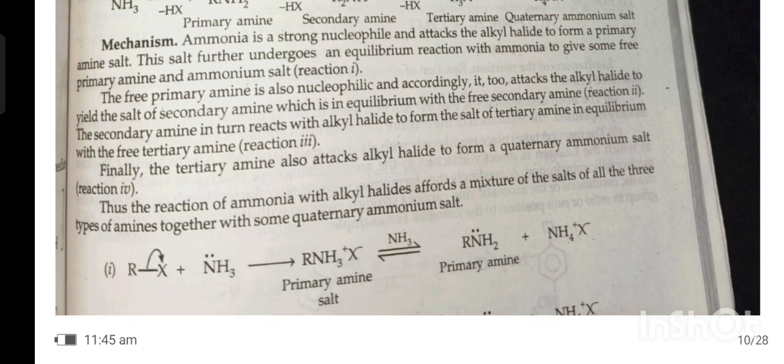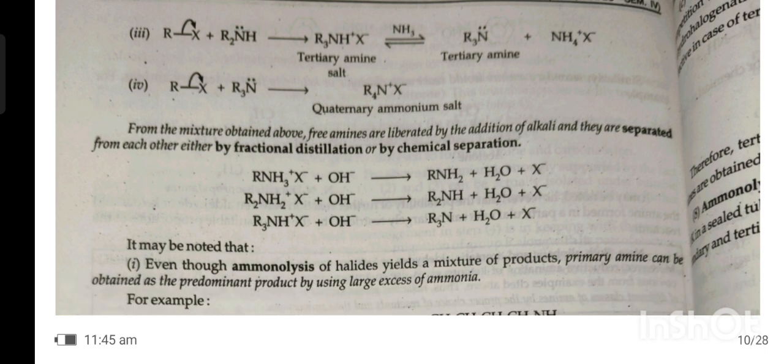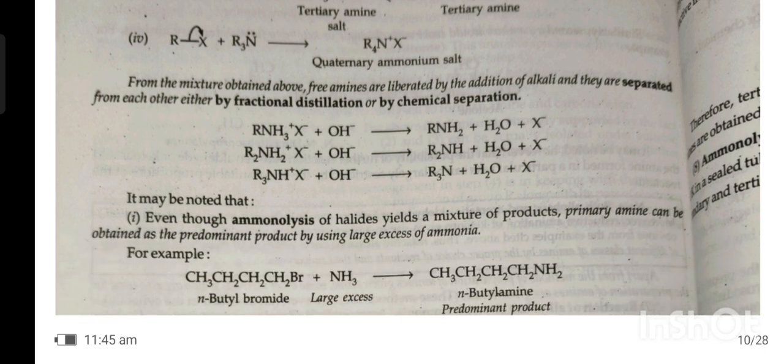Thus, the reaction of ammonia with alkyl halide affords a mixture of salts of the three types of amines together with some quaternary ammonium salt. From the mixture obtained above, free amines are liberated by addition of alkali and they are separated from each other by fractional distillation or by chemical separation. It may be noted that, first, even though ammonolysis of halide yields a mixture of products, primary amine can be obtained as a predominant product by using a large excess of ammonia.